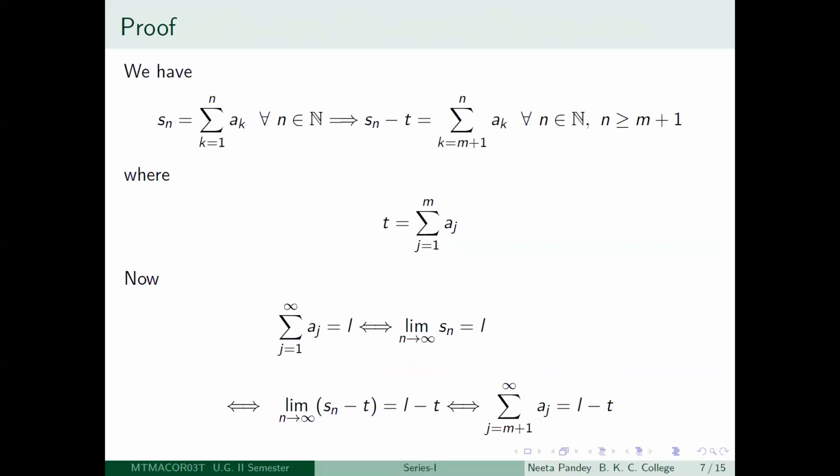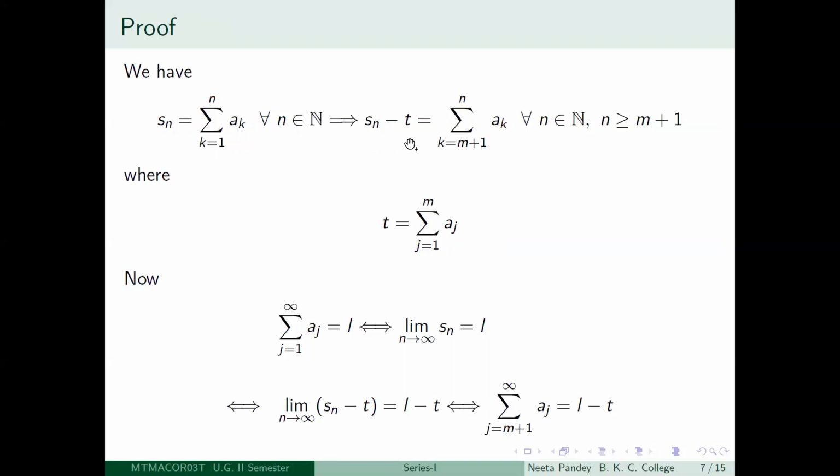Again, what will you do? You let the nth partial sum of the given series be denoted by Sn. Then Sn is equal to summation k equal to 1 to n ak for all positive integers n. And suppose that the sum of the first m terms, summation j equal to 1 to m aj, you call it t.